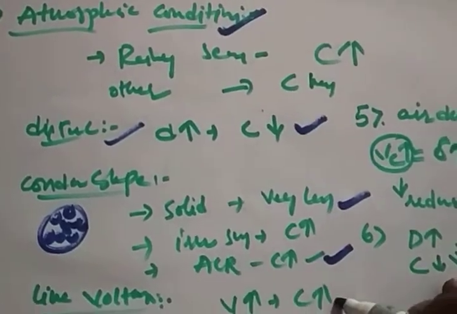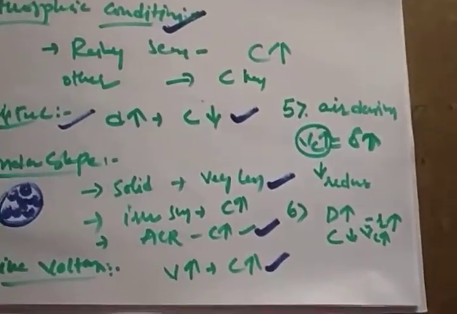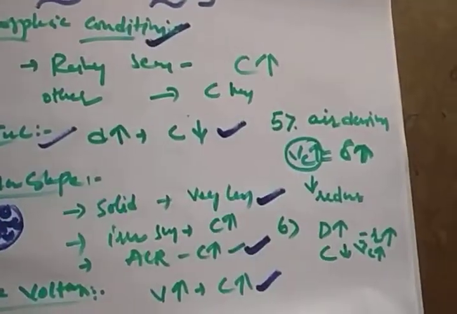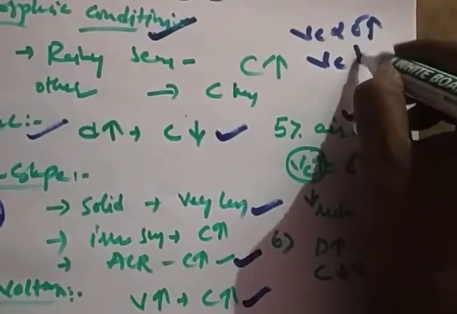If line voltages increase, your corona formation also increases, because the potential gradient is increasing, the forces on electrons increase, the number of electrons generated increases, and corona glow will form. Air density factor: Vc is directly proportional to air density. So if the air density factor increases, Vc increases.